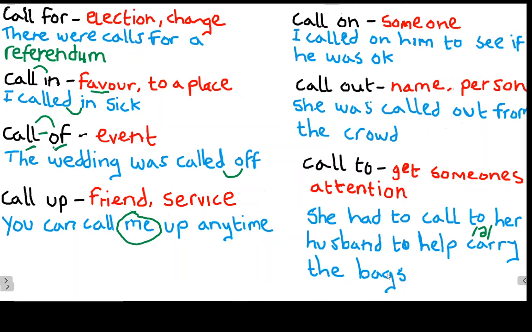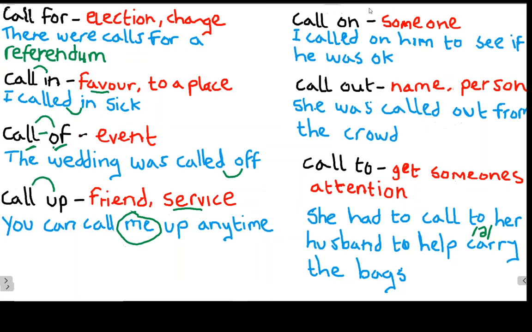However, in the first instance, where we use call up as speaking about service, we cannot separate the particle from the verb. It has to stay together. So we can call up a friend or call a friend up, but we can only be called up or call someone up for service. So again, let's look at some pronunciation. We have the same thing again with the consonant on the end of call and the vowel at the beginning of up. So again, we have that connection. Call up, call up. Okay, again, it almost becomes one word.